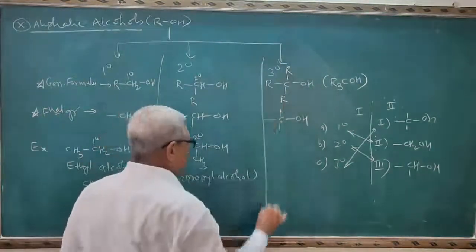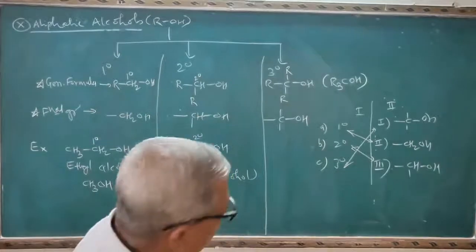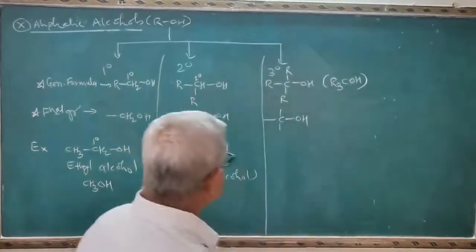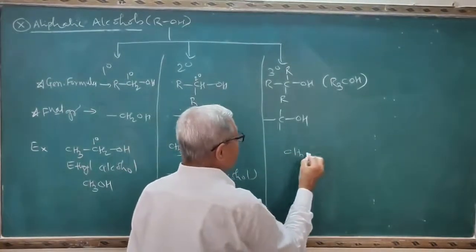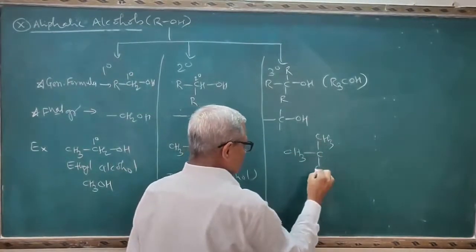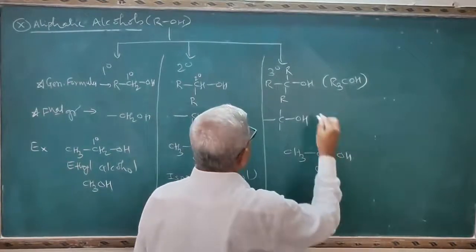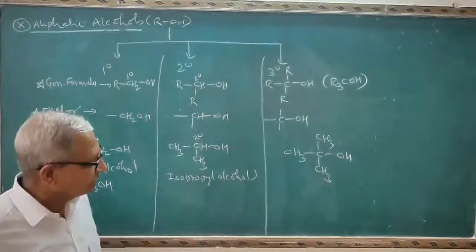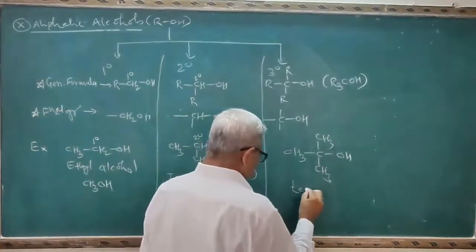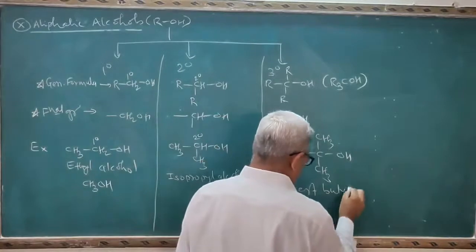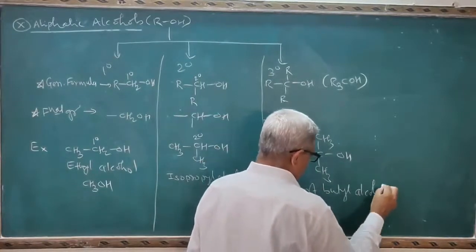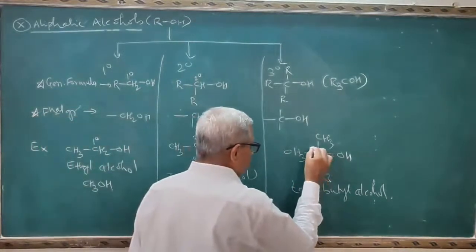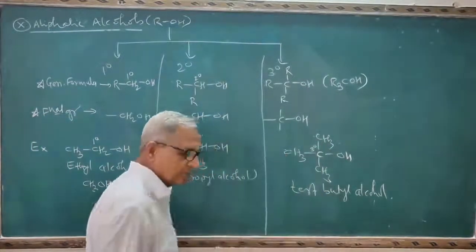Now see the third one, that is the tertiary alcohol. In the tertiary alcohol, you can write here CH3C(CH3)2OH. Why did I do this? Take R equal to CH3, 3 times. And this is known as tertiary butyl alcohol. This is the tertiary alcohol because this carbon atom is tertiary, it is attached to 3 carbon atoms.